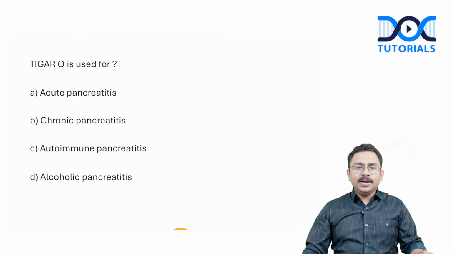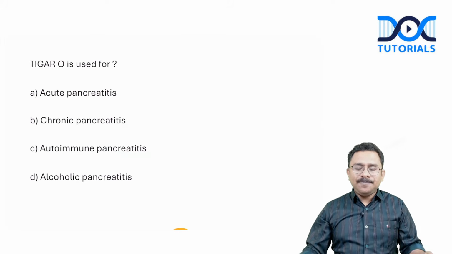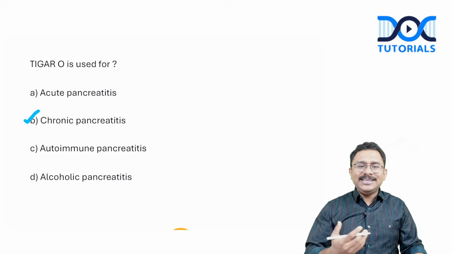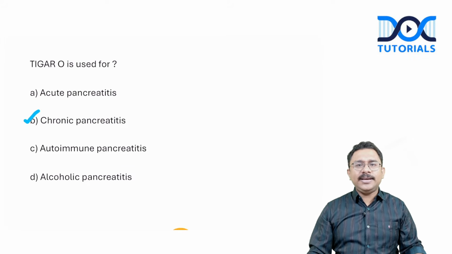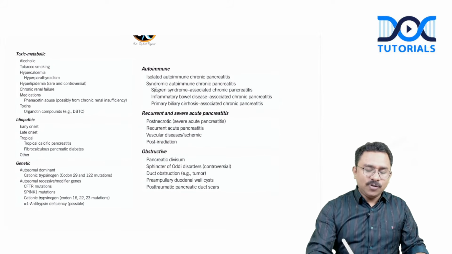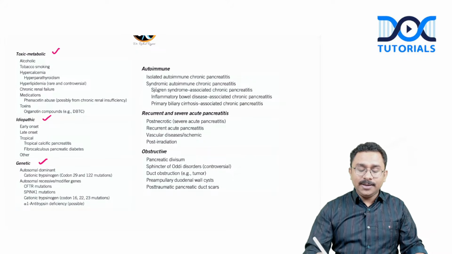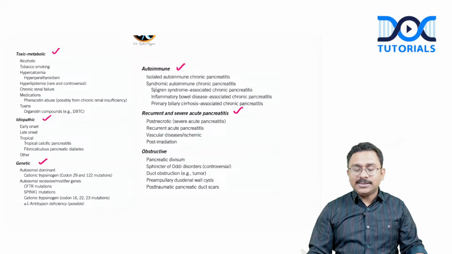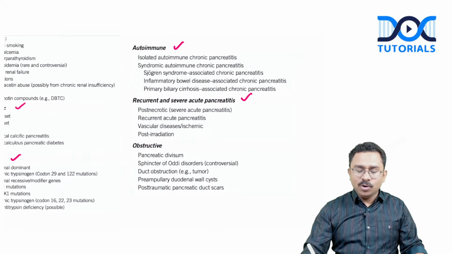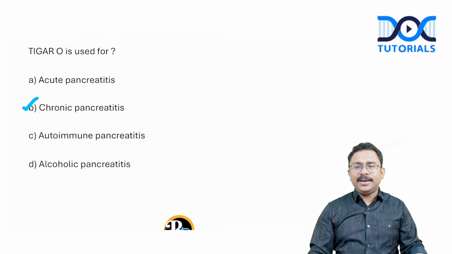Next is TIGAR-O is used for. Essentially this is for chronic pancreatitis. It is nothing but a list of the possible etiologies causing chronic pancreatitis. So if you can see here, T stands for toxic metabolic, I stands for idiopathic, G stands for genetic, A stands for autoimmune, R stands for recurrent and severe acute pancreatitis, and O stands for obstructive. So the answer here will be chronic pancreatitis.